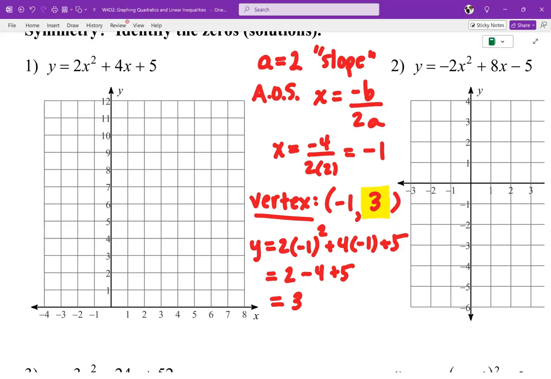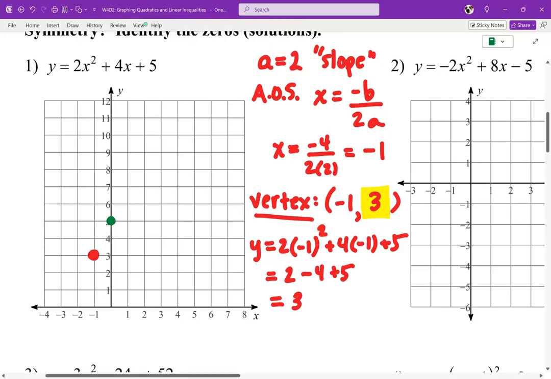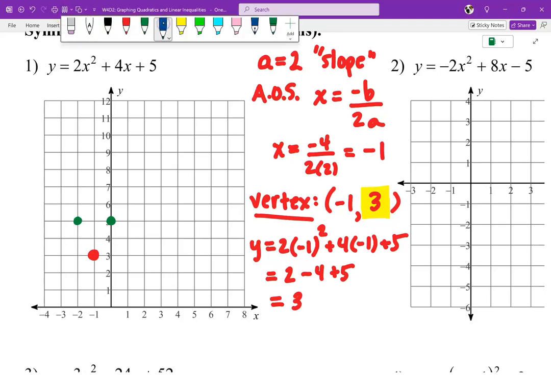So notice, in order to get started with these problems, it's good to identify your a term. It's good to identify your axis of symmetry. It's good to figure out your vertex. Let's get that point. Let's put it on our graph. So negative 1, 3 is right here. Okay? Then remember how I told you that your a term is like your slope? So I'm going to basically pretend that my slope is 2 over 1, right? It's the number 2, a equals 2, but 2 over 1. So I'm going to go from that red dot up twice, once to the right. That's 2 over 1. Also up twice, 1 to the left. And now I can just draw my picture.